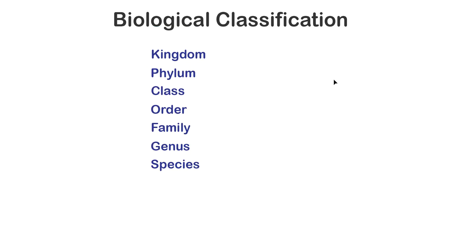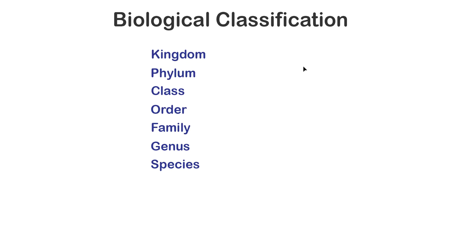After that, it breaks down into 6 other classifications, each a subgroup of the one above it. So phylum, there are multiple phylums in one kingdom. There are multiple classes in one phylum. Order, family, genus, species. All species belong to one of 5 kingdoms, but species will belong to many different phylum, classes, orders. So basically a classification from most general to least general: kingdom, phylum, class, order, family, genus, species.